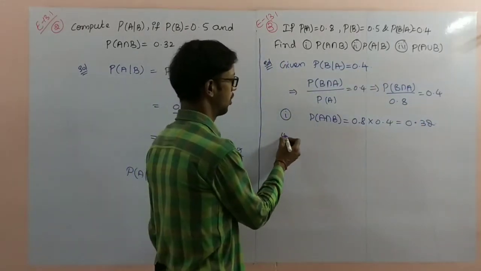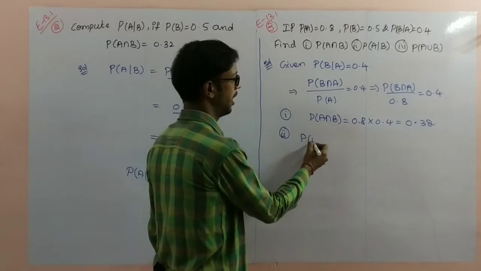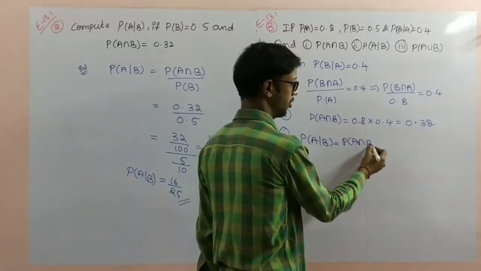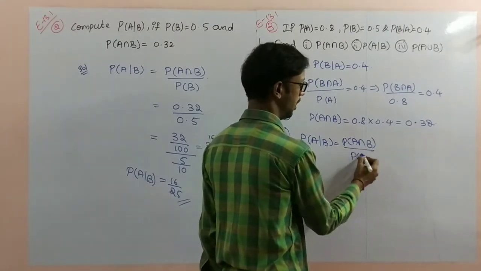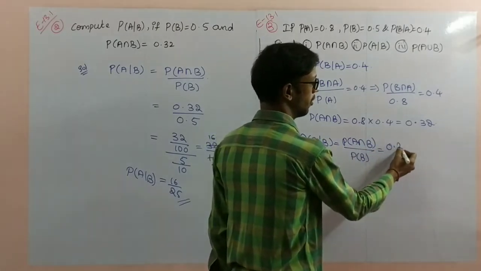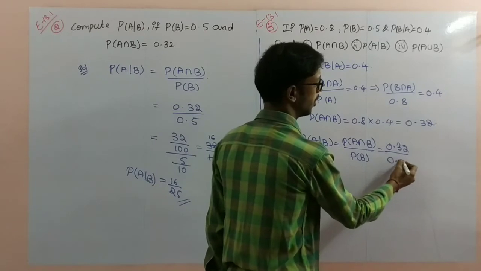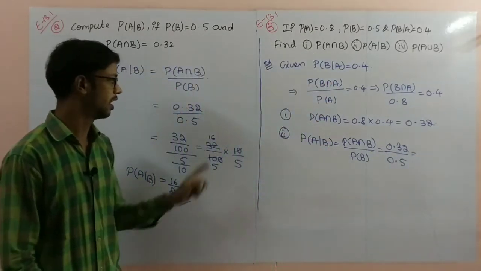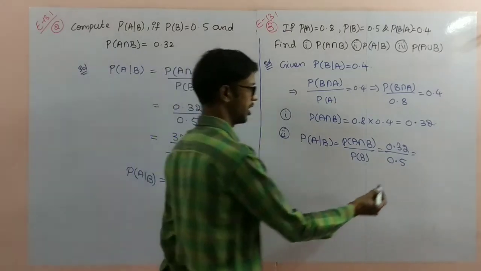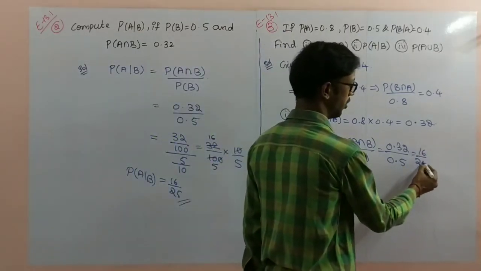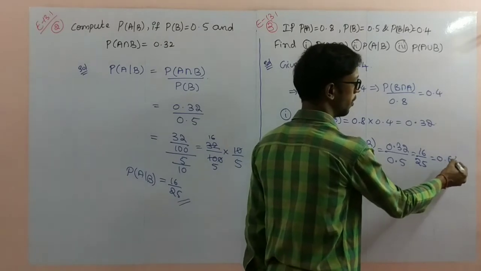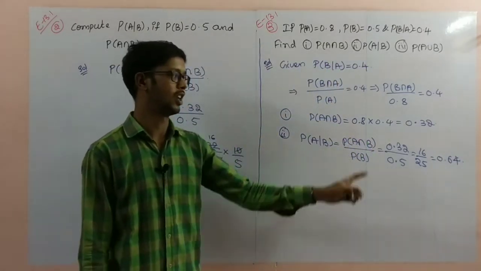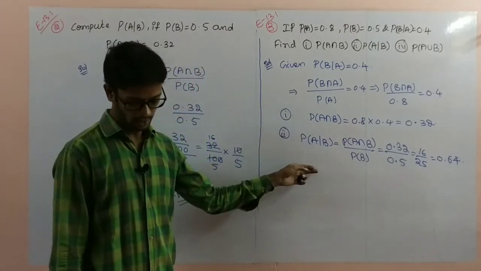Next, number 2: P of A by B we have to find. The formula is P of A intersection B by P of B. 0.32 by 0.5. Simplifying as we just discussed, it is the same, so 16 by 25. 16 by 25 is 0.64, which you can also write.